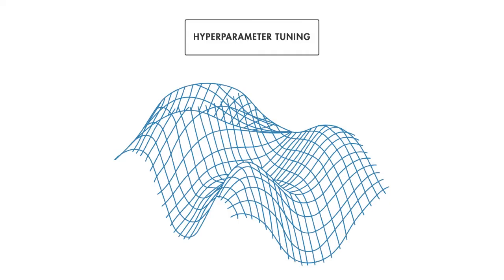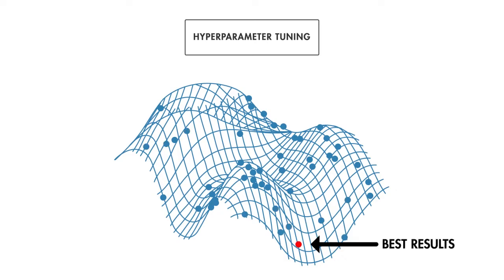Hyperparameter tuning is a third way to increase your model's accuracy. It is an iterative process where your goal is to find the best possible settings for how to train the model. You retrain your model many times using different settings until you discover the combination of settings that results in the most accurate model. So that's a quick look at supervised learning.